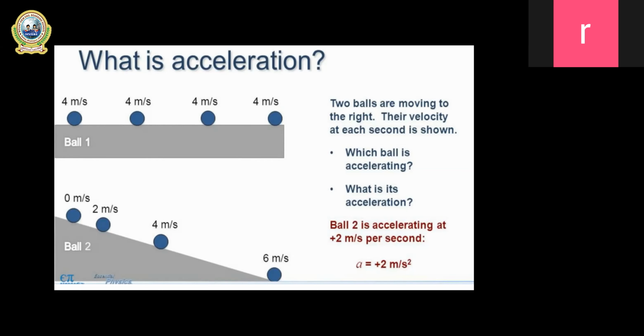Between 0 and 2, you find a change in velocity: 0 reaches 2. And if you compare the second and the third, there also you find a change in velocity: 2 meter per second reaches 4 meter per second.